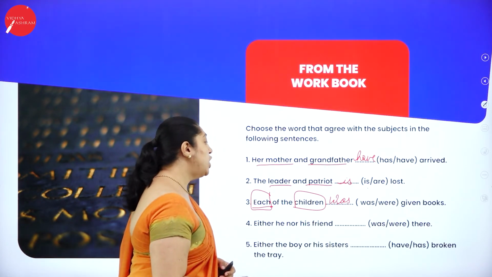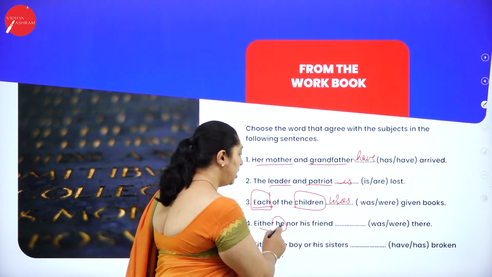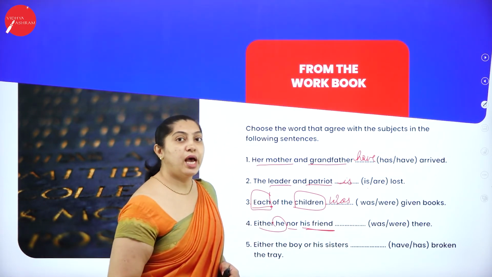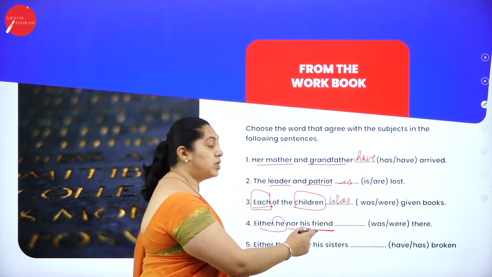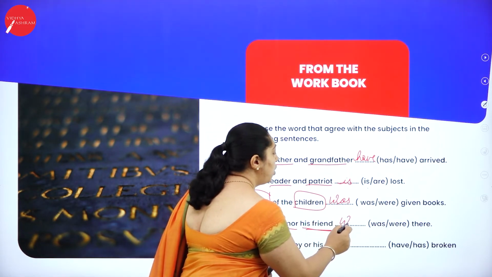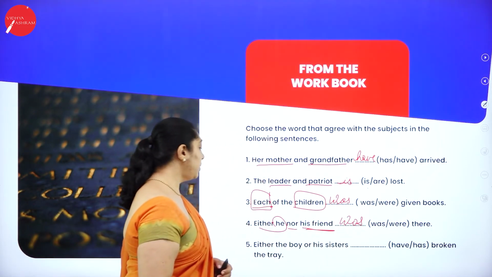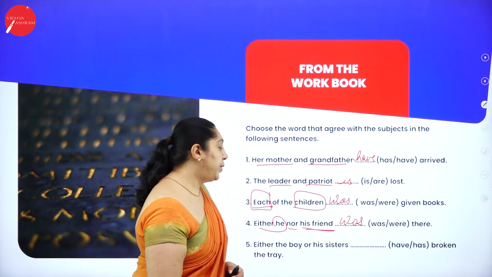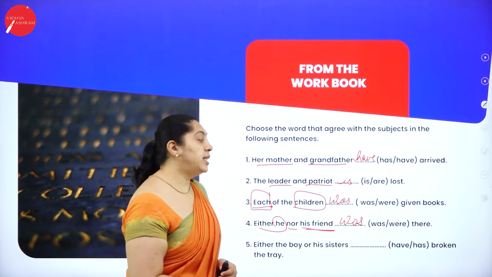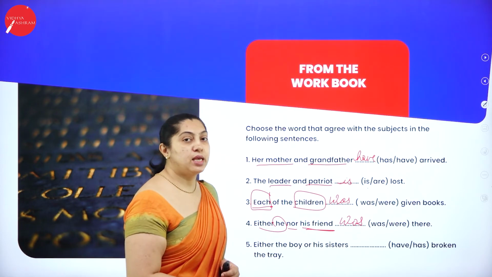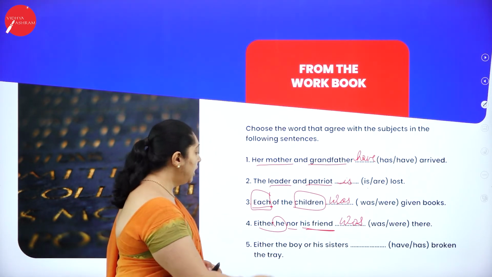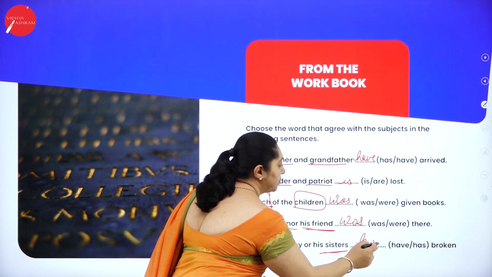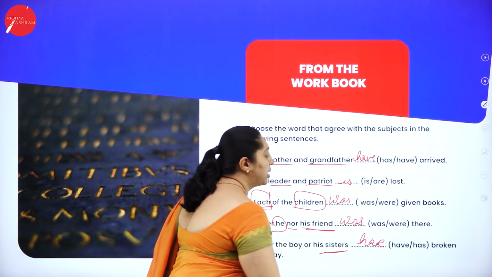Either he nor his friend dash there. So it is was and were. Talking about the single person, so it is was there. Either the boy or his sisters dash broken the tray. You have two words there, that is have or has, which is the right answer there. So here, either the boy or his sisters have broken the tray.